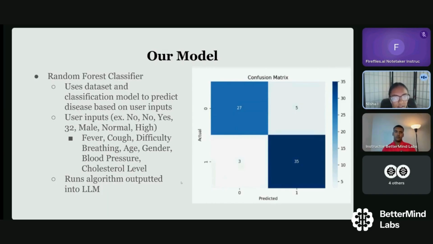And for our model, we used random forest classifier as the classification model, since it uses data sets and classification to predict diseases based on user inputs. And the user inputs can be anywhere ranging from no's and yeses, normal, high, low, the gender, and their ages. And it will run the algorithm, outputted into the LLM.